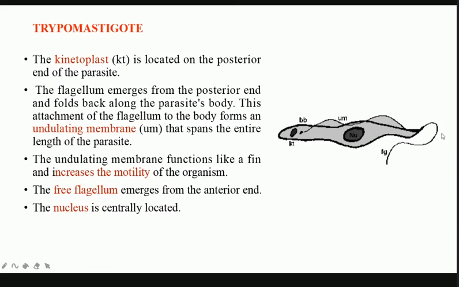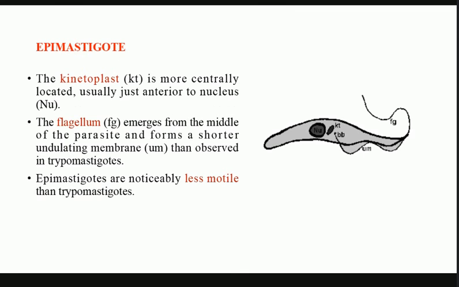Again, the blepharoplast or basal body is present adjacent to the kinetoplast, and the undulating membrane covers only half or less than half of the body. So the flagellum is quite short, and the undulating membrane is only present over half of the surface of the body, not the complete surface. Again, from the anterior end, the free flagellum arises.